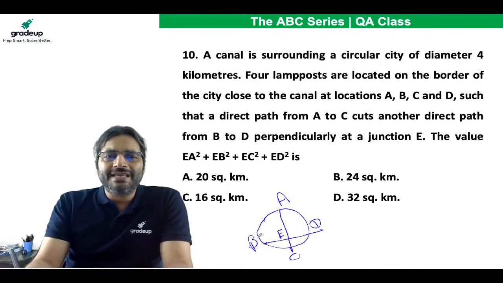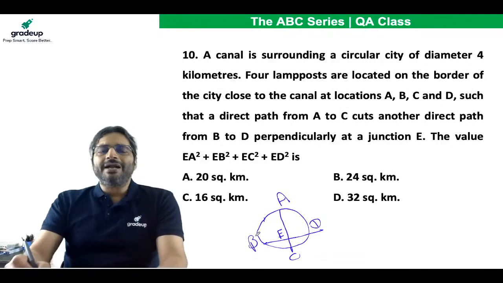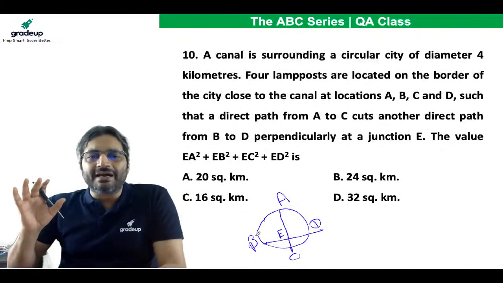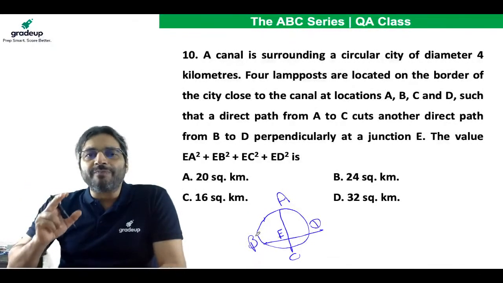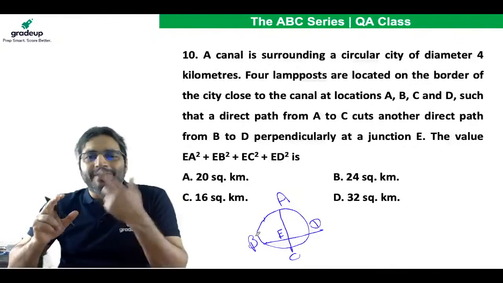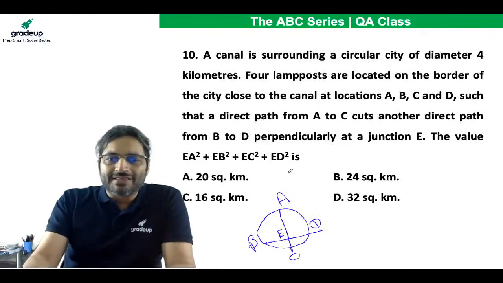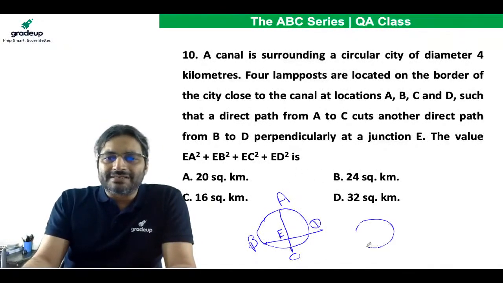The value of EA square plus EB square plus EC square plus ED square. Mind you, you have not been told anything about these paths AC and BD, and you have not been told anything about point E as well. So can we do one thing? Let AC and BD be the diameters, intersecting at an angle of 90 degrees at the center.